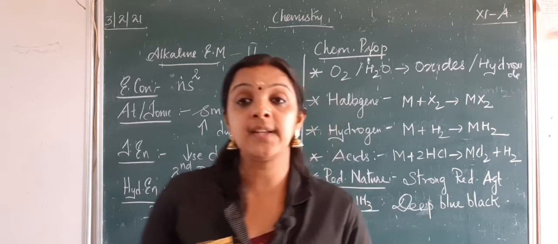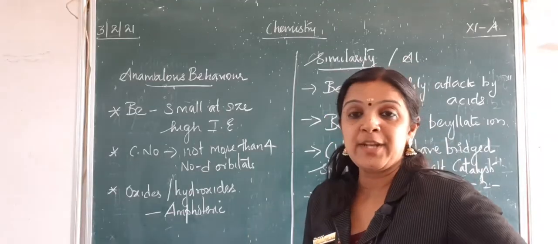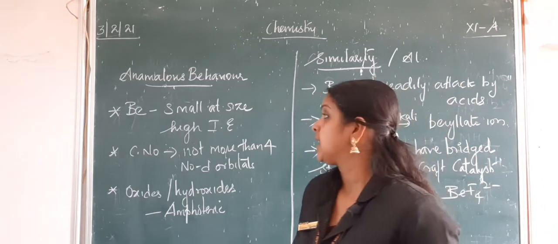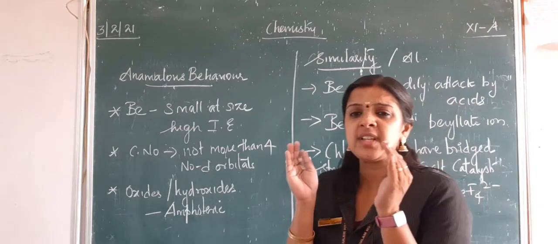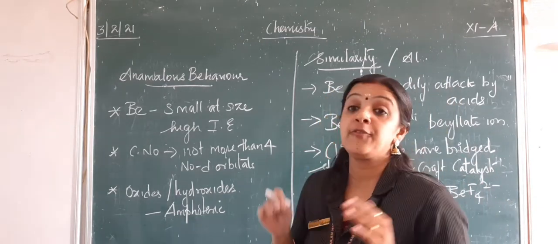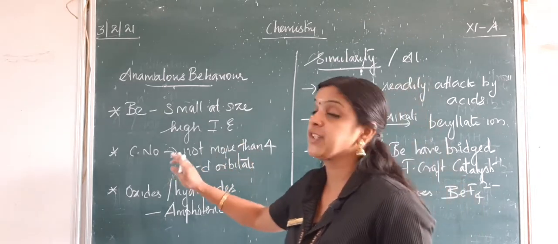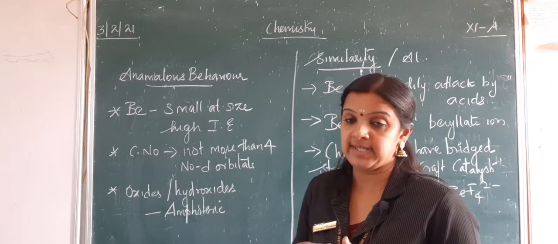Now we will get back to the anomalous behavior of beryllium. Let's see the anomalous behavior of beryllium. Just like we learned for lithium, beryllium shows this diagonal relationship because it has a very small atomic size, very high ionization enthalpy, and its coordination number cannot go more than 4 because there are no d orbitals for it.